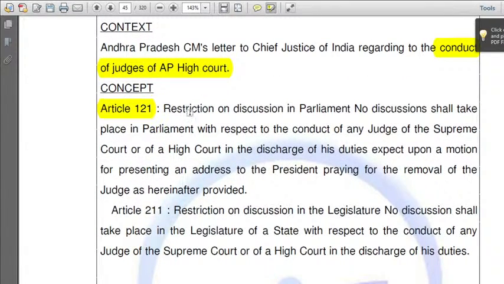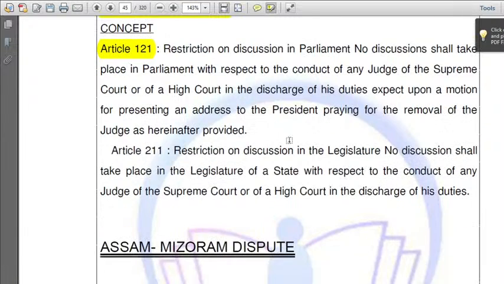Article 121, restriction on discussion. That means in Parliament, if you are a member of Parliament, if you are an MP, you cannot discuss any judge of the Supreme Court or High Court. But Article 211, restriction on discussions, deals with the restriction of discussion in the legislature. So either in Parliament or in the state legislature, you cannot discuss a judge of the Supreme Court or High Court in the discharge of his duties.